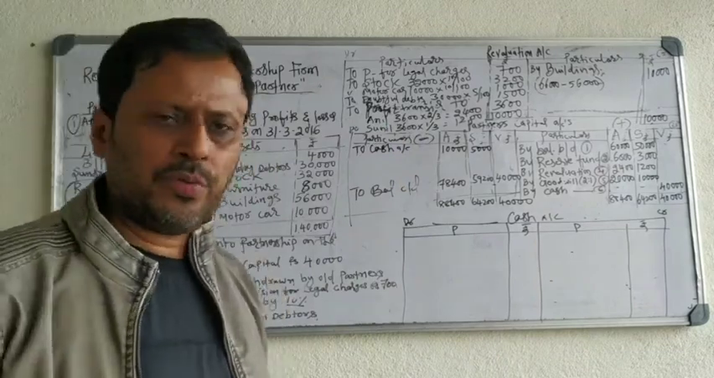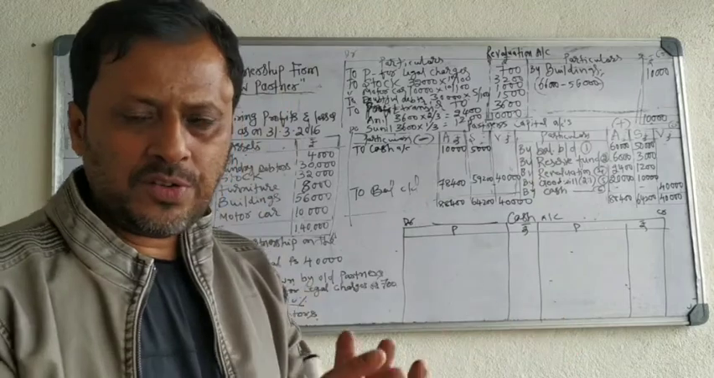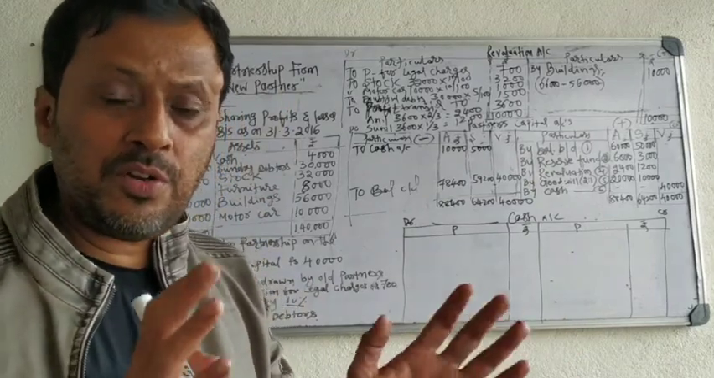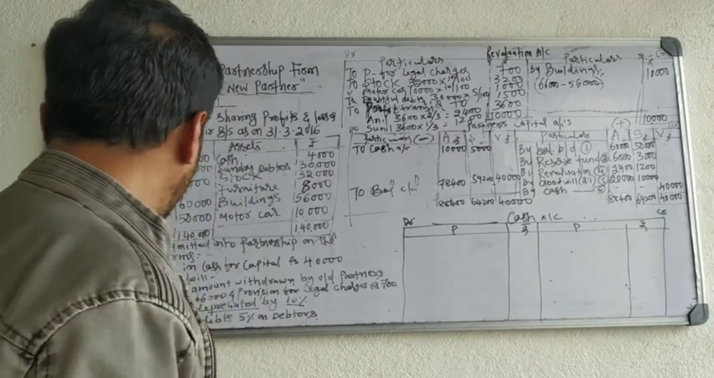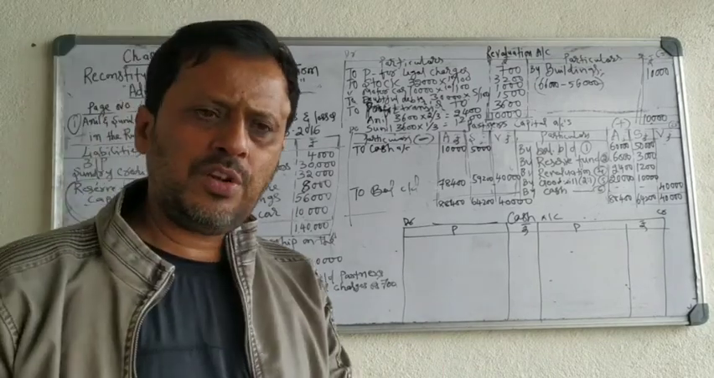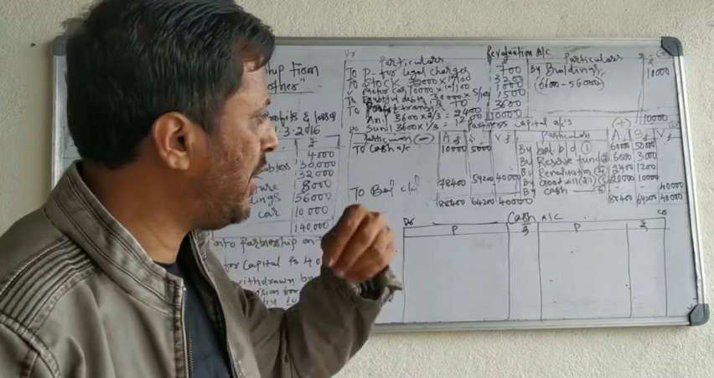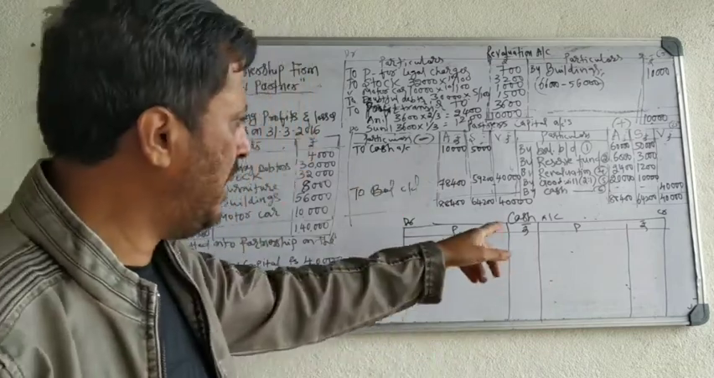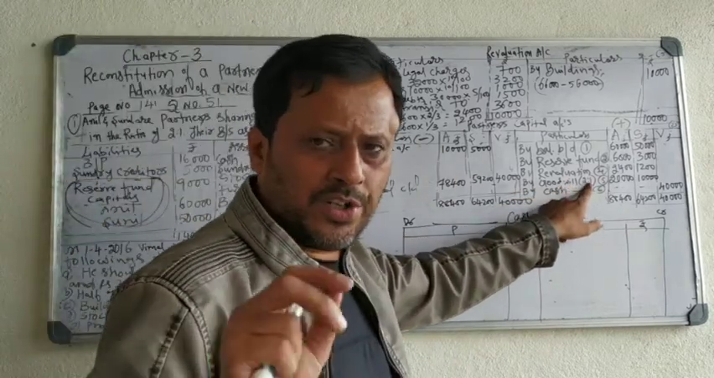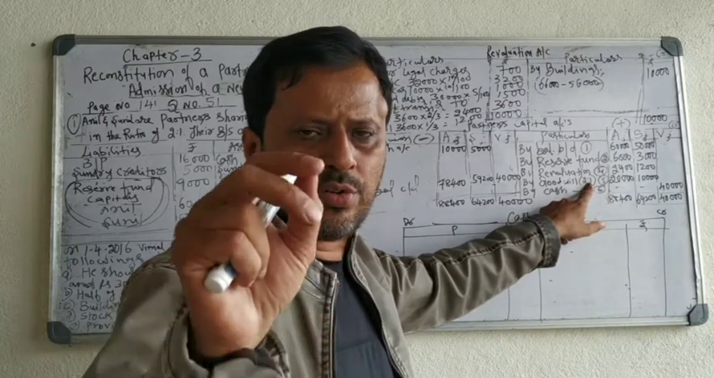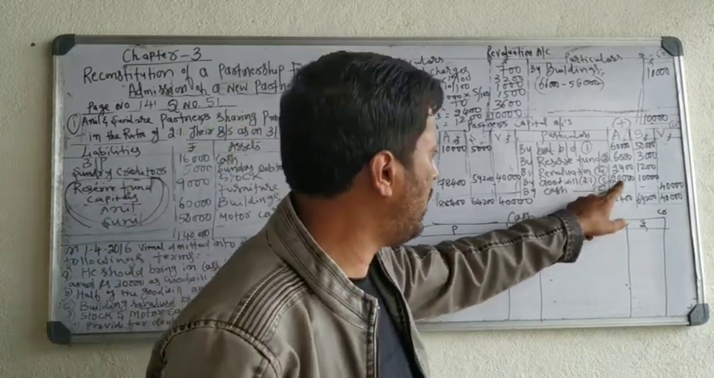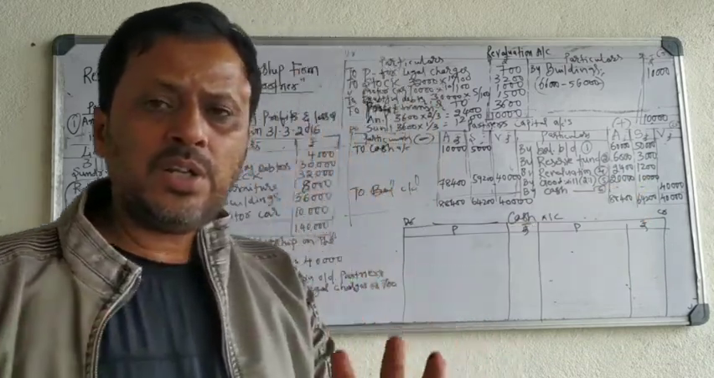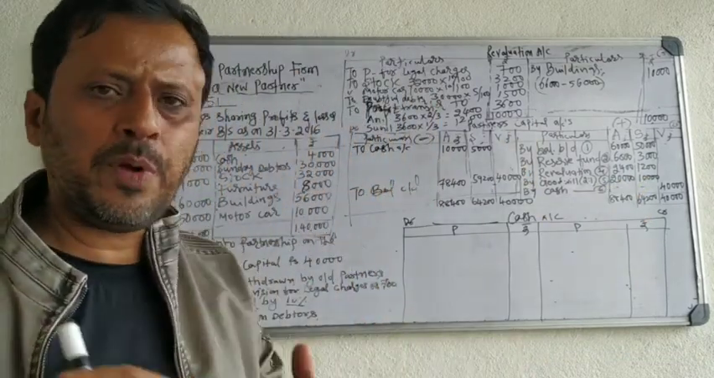New partner brought goodwill. Take on the credit side. Divide among old partners. New partner brought goodwill, 30,000 rupees. That goodwill is divided among old partners and it is added to their account. Credit side by goodwill account 30,000 divided in 2:1 ratio, 30,000 into 2 by 3, 30,000 into 1 by 3, 20,000, 10,000.